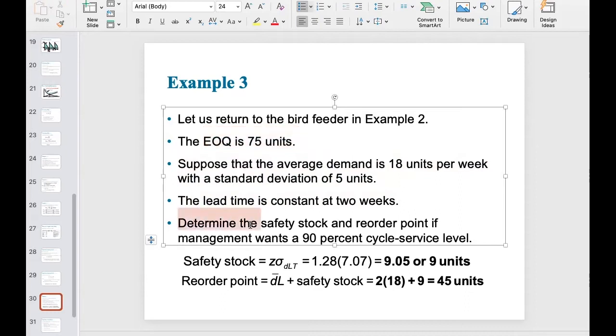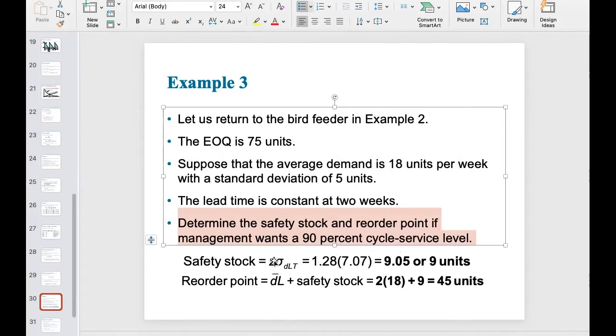Let's say we further tell you that the management decides to have a 90% probability of not having a stockout situation, basically the cycle service level, the same meaning here. Then what would be the corresponding safety stock that we have to prepare in order to avoid the stockout situation? Very simple. Safety stock equals Z times sigma DLT. For a 90% probability of not having a stockout, if you go back to the Z table, you can clearly see that it corresponds to a Z value of 1.28. If you're unclear about this step, please let me know.